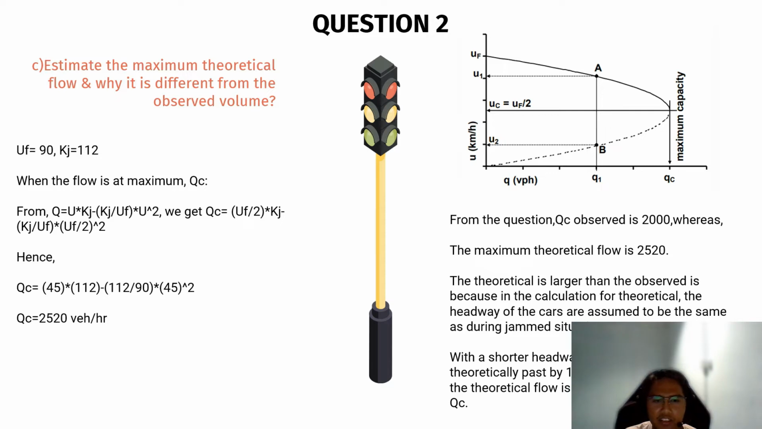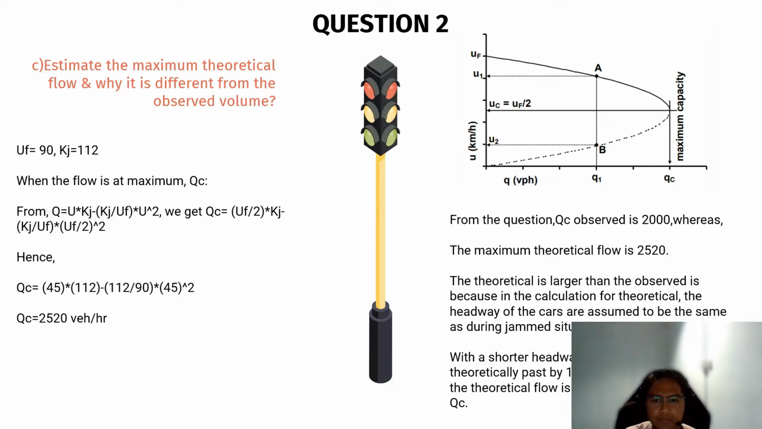So we can get Qc is equal to Uf divided by 2 multiplied by Kj minus Kj over Uf multiplied by Uf divided by 2 squared. Hence, we get the Qc is equal to 45 multiplied by 112 minus 112 over 90 multiplied by 45 squared.